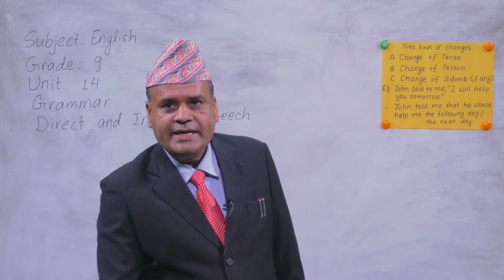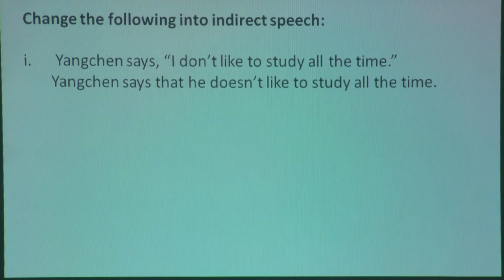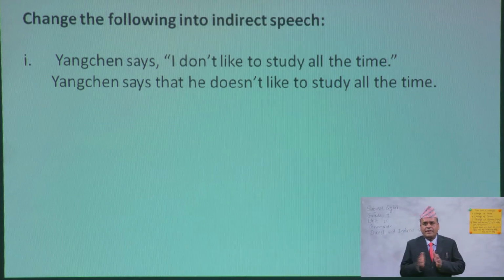And now, let's look at some other examples. Change the following into indirect speech, right? Angchen says, I don't like to study all the time. This is an assertive sentence. Now the answer is, Angchen says that he doesn't like to study all the time, because the reporting verb is in present tense and we don't change the tense.